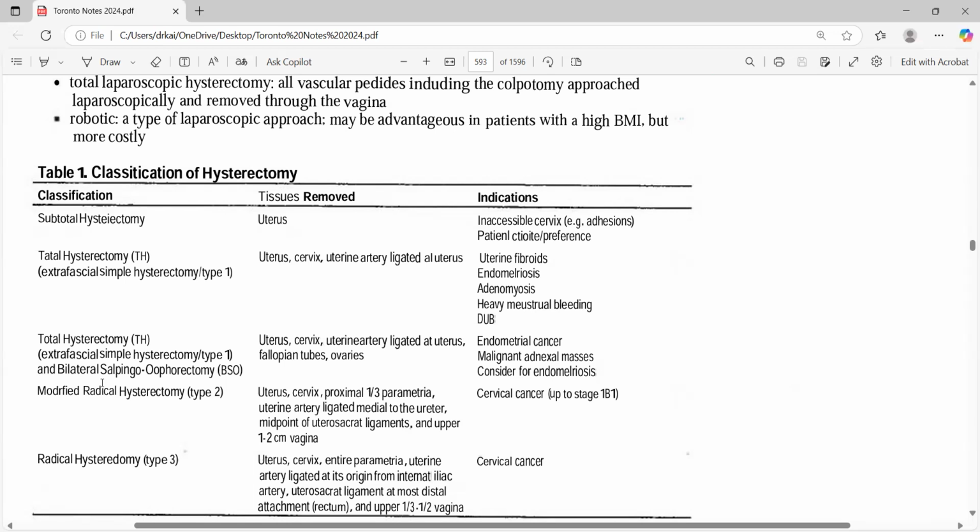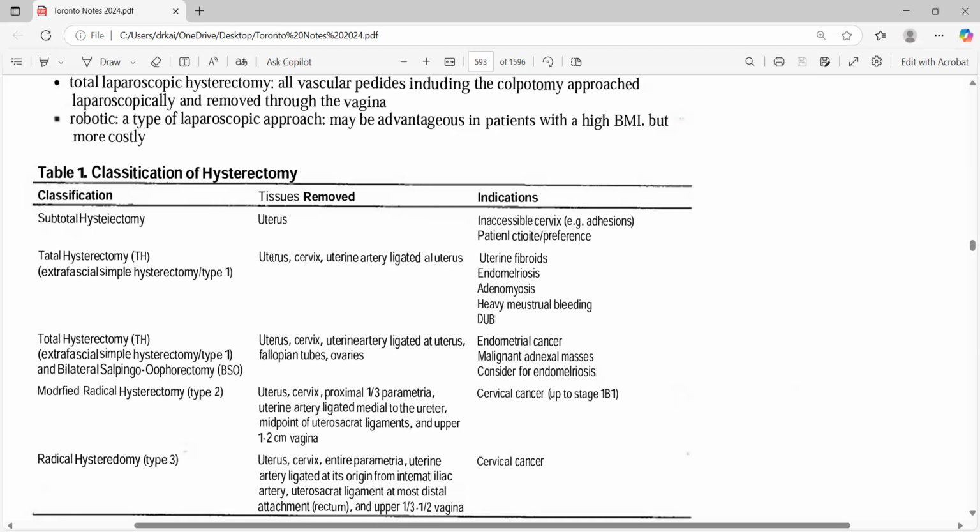So if she's had a subtotal hysterectomy and she's 70 years old, and now she's having vaginal discharge, some sort of bleeding. In subtotal hysterectomy, the uterus has already been removed, but the cervix is there. So in that case, it could be a cervical cancer, right? So things like this can be mentioned there to help you signify what's going on.